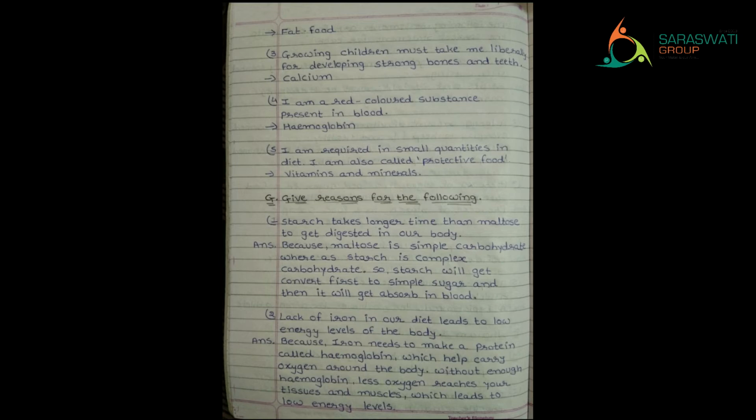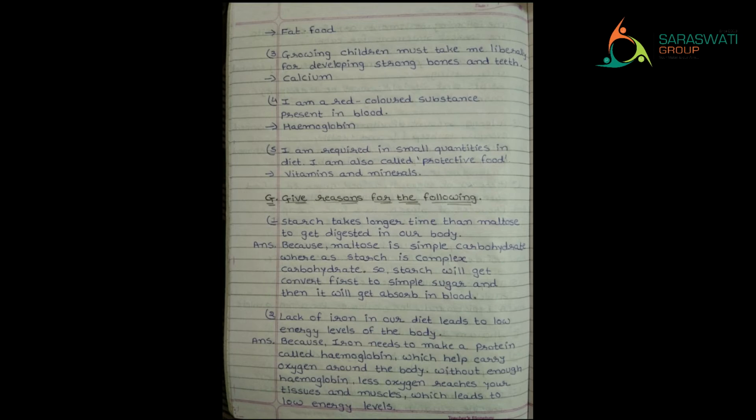Moving further to the G section, that is give reasons for the following. Right, we have to write the reasons. The first one, starch takes longer time than maltose to get digested in our body. Now see kids, starch is complex carbohydrate, whereas maltose is simple carbohydrate. And that is the biggest reason.